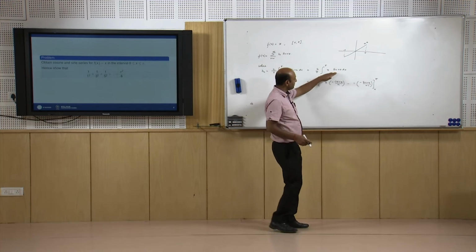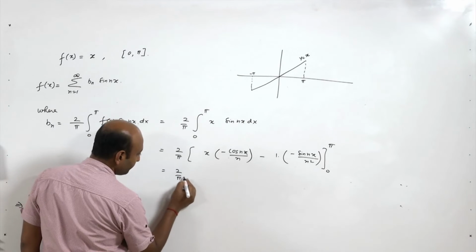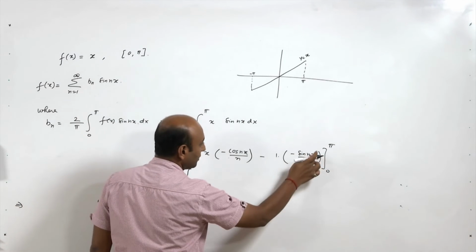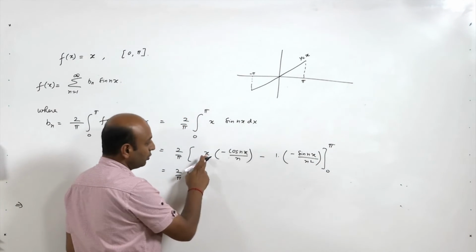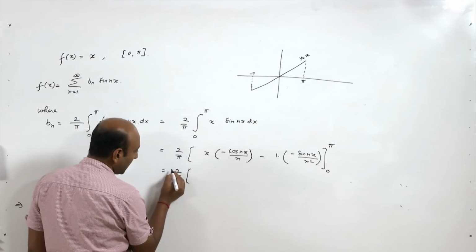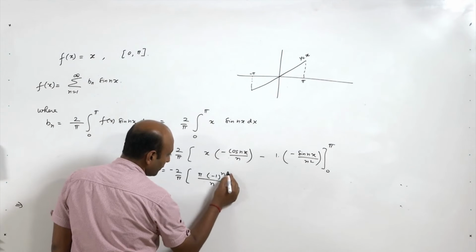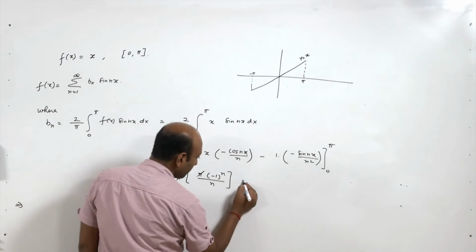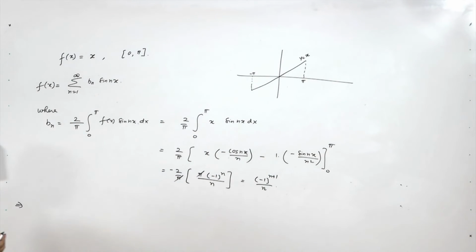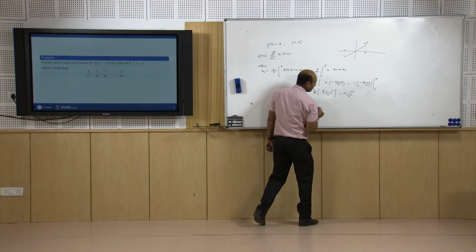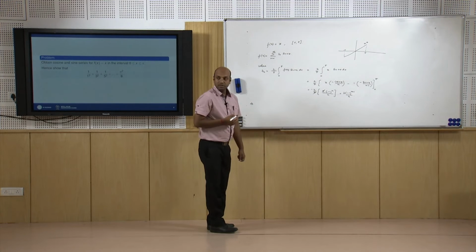So, after integration by parts we obtain this thing. So, this is 2 upon pi, when you put x equal to pi or 0 here, this term is 0, and here when you put x equal to 0 it is 0. So, only one term is left here, so negative will come here, so it is pi into minus 1 to the power n upon n. So, pi cancels out, so it is nothing but 2 into minus 1 to the power n plus 1 upon n. So, this will be bn.